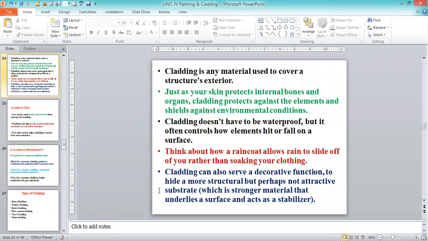Cladding can also serve a decorative function, not only protect against environmental conditions. It serves a decorative function.